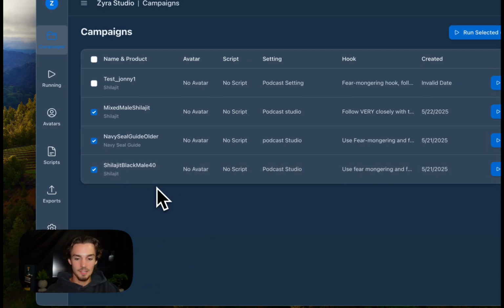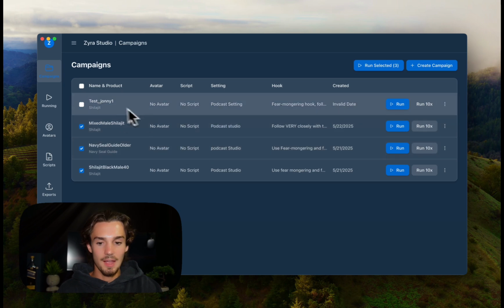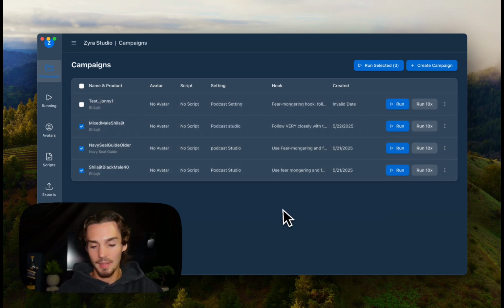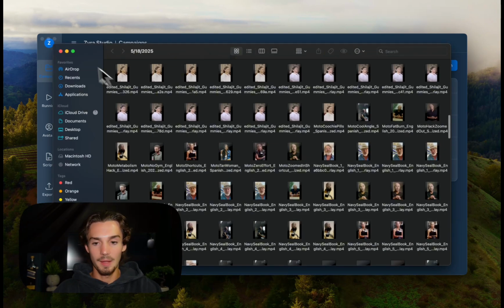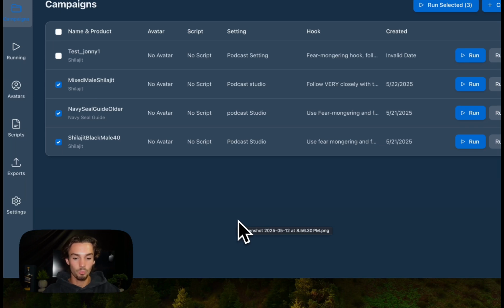What I do is I write 10, 20, 30 of these campaigns, and then I select them all, run 10x, and by the end of the day, or probably even before that, all of those videos will be done, and they'll be, again, in this output folder of mine. So that's how I make this entire system and process work.